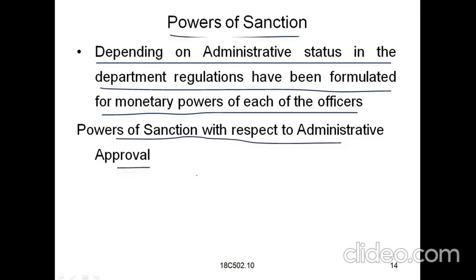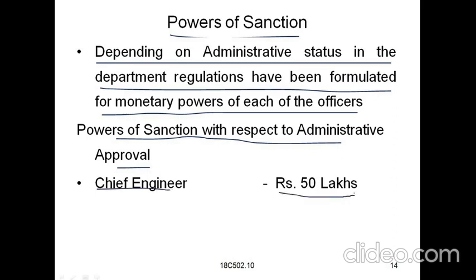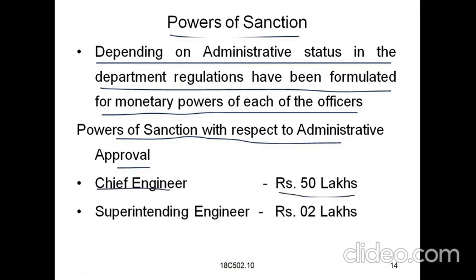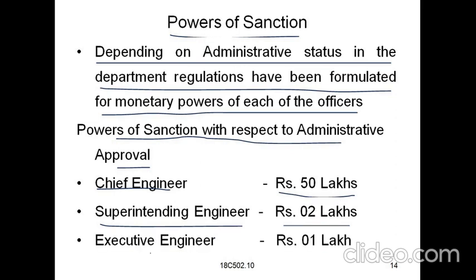So what are the powers we can see? The chief engineer has power up to 50 lakhs and 2 crores also, the superintendent engineer has up to 2 lakhs, so he can sanction or release the amount within his limit, and the executive engineer has 1 lakh power. These are the powers they have. They can release the amount and they can run the project.